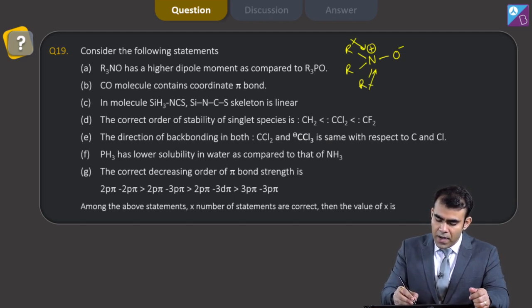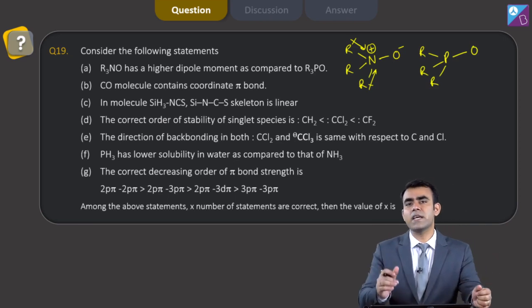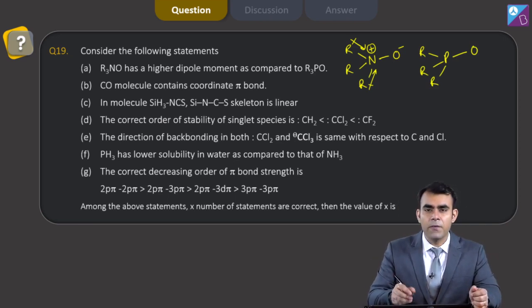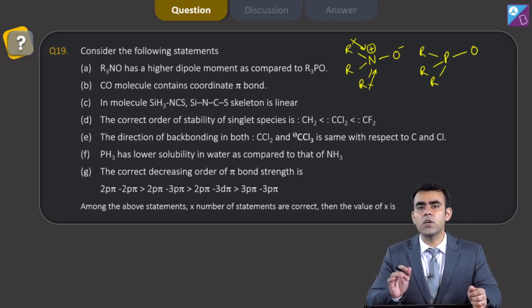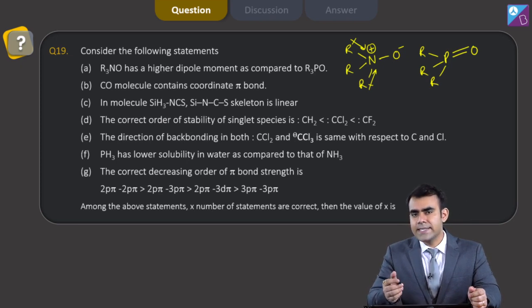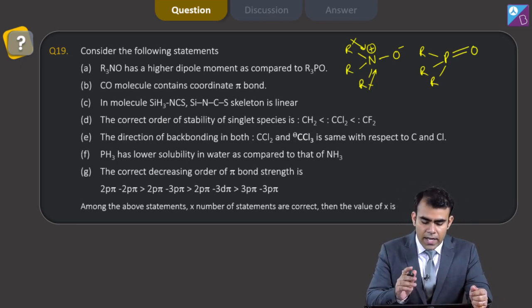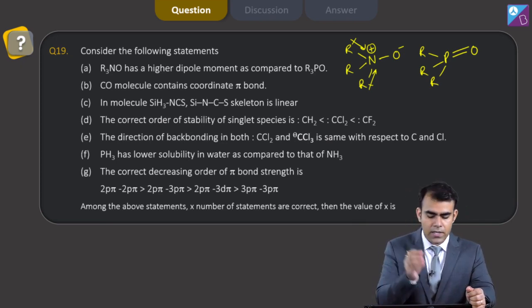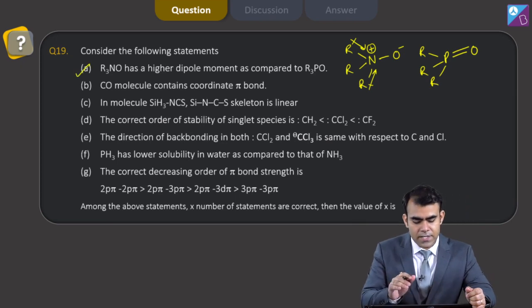But in case of R3PO, back bonding between oxygen and phosphorus takes place. Oxygen donates its lone pair because of the presence of vacant d orbital on phosphorus, and that is why here we will find this double bond, and from this I can say, yes, R3NO has a higher dipole moment as compared to R3PO. So this statement is correct.